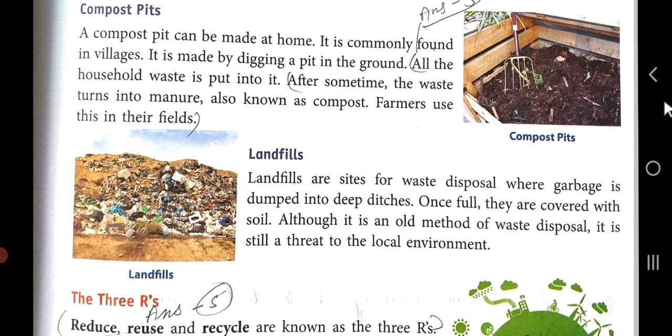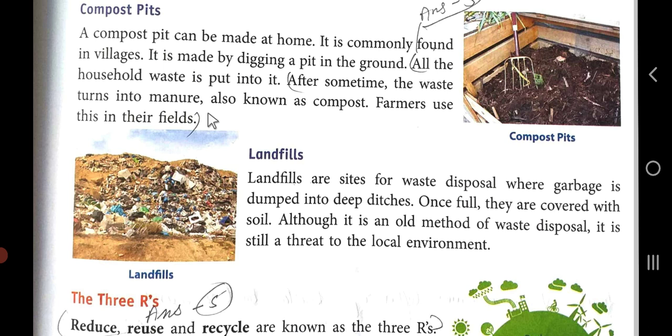Now next come to compost pit. You can see here compost pits. A compost pit can be made at home. It is commonly found in villages. It is made by digging a pit in the ground. All the household waste is put into it. After some time, the waste turns into manure, also known as compost. Farmers use this in their fields. So a compost pit can be made at home and it is commonly found in villages.